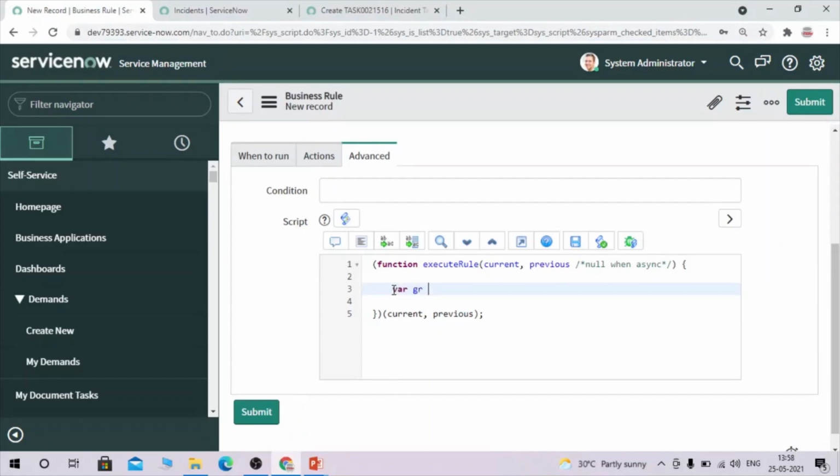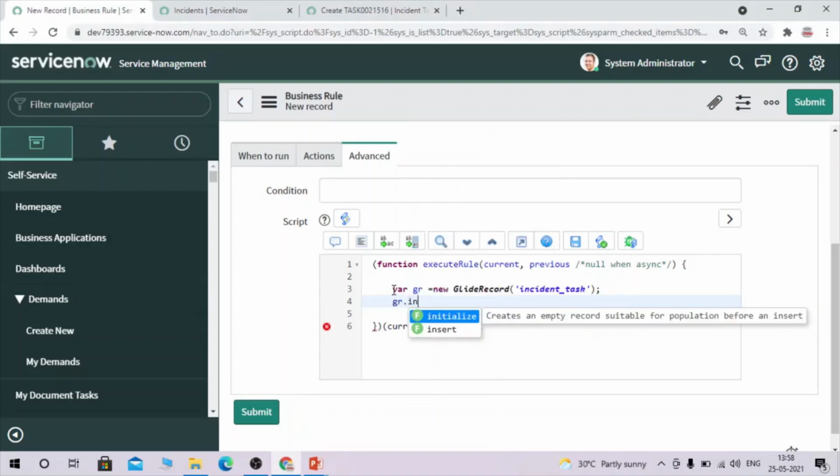So first we are going to GlideRecord the incident task table. And here what we have to do is use the method called initialize. Okay. So here I am using the initialize method.